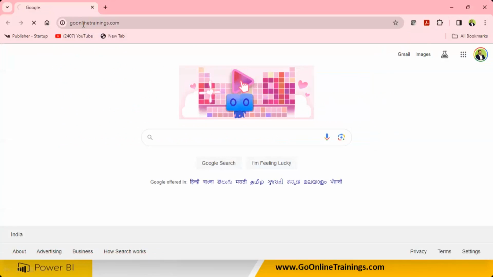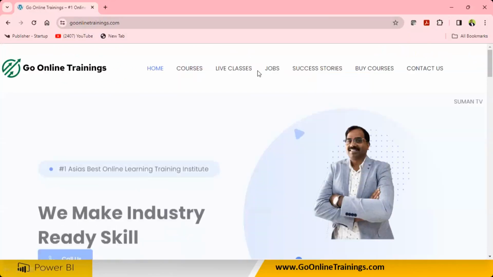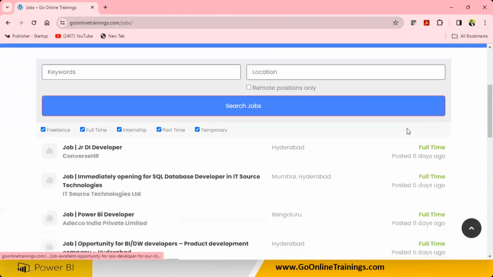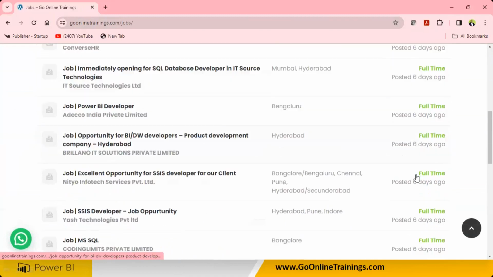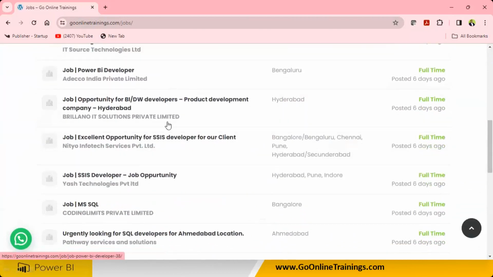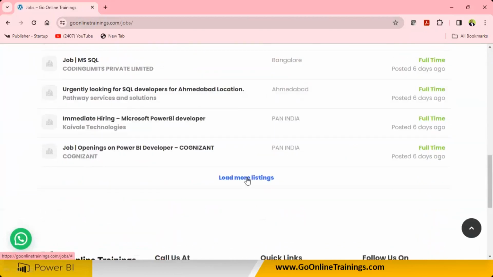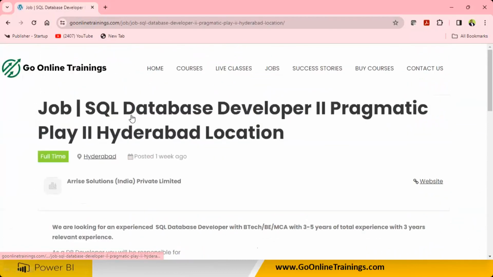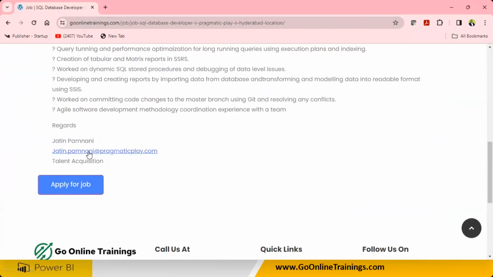If you go to goonlinetrainings.com, we have jobs every day. We are going to be posting the jobs here, so you will be able to find the jobs here. One week back, the latest jobs got posted, but recently the resource who was on leave is not posting the jobs. This will be updated every day, so you can see more and more jobs. You can click on a job and you will be able to find the email.